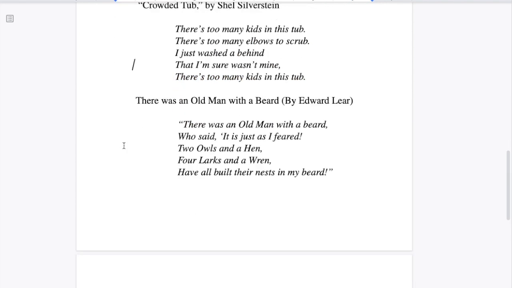Then we've got There Was an Old Man with a Beard by Edward Lear. There was an old man with a beard who said, "It's just as I feared. 2 owls and a hen, 4 larks and a wren have all built their nests in my beard." Let's look at our syllable count. I've got 8. And then 2 owls and a hen. I've got 5 and 5. So we went 8, 8, 5, 5, 8. That is our syllable count.